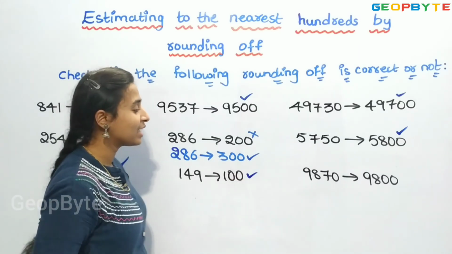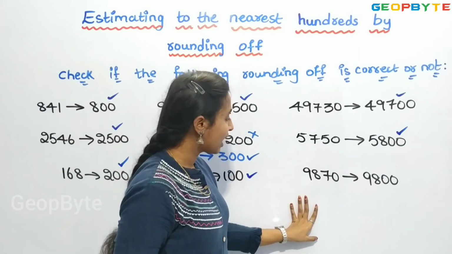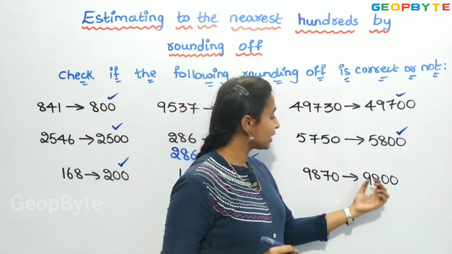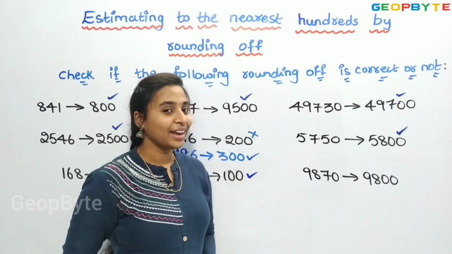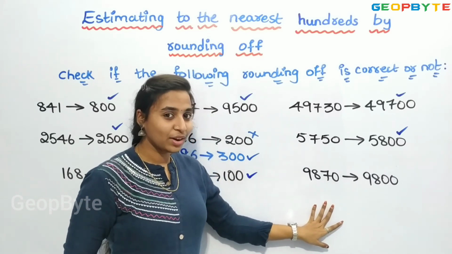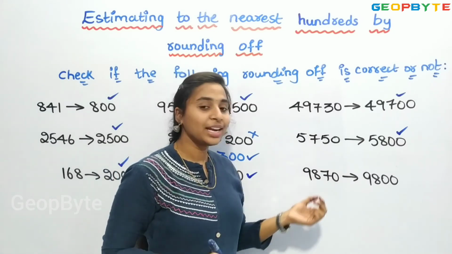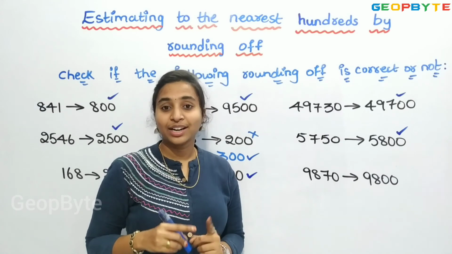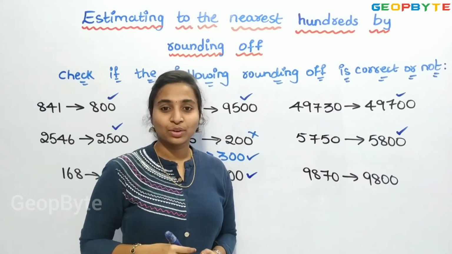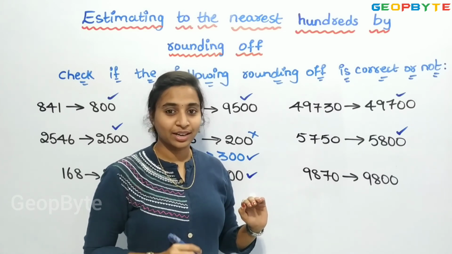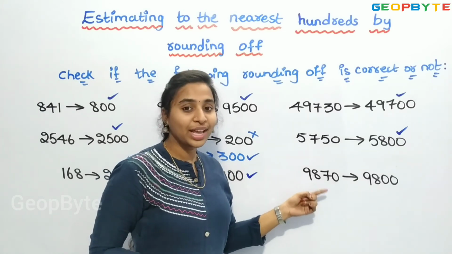Now let us see the last one. We have 9,870 rounded off to 9,800. Right? Yes, you can say that it is wrong because from 9,801 to 9,849 it belongs to 9,800. But it is more than that number.